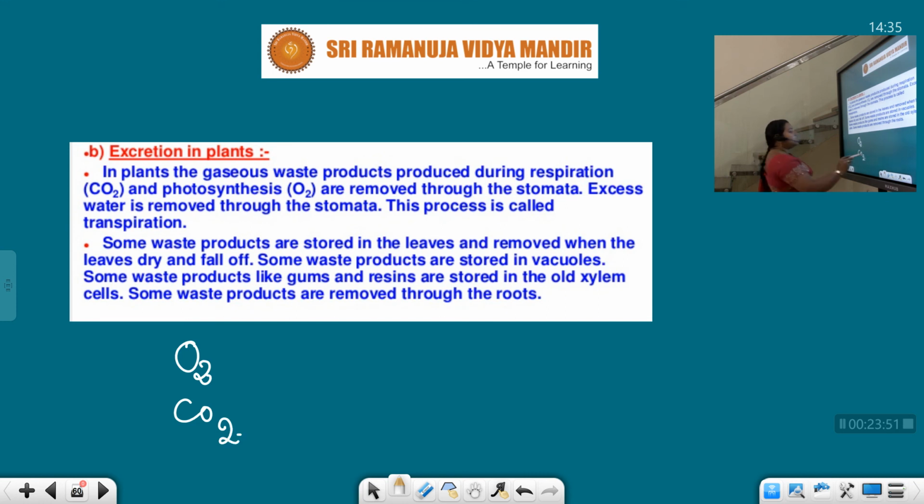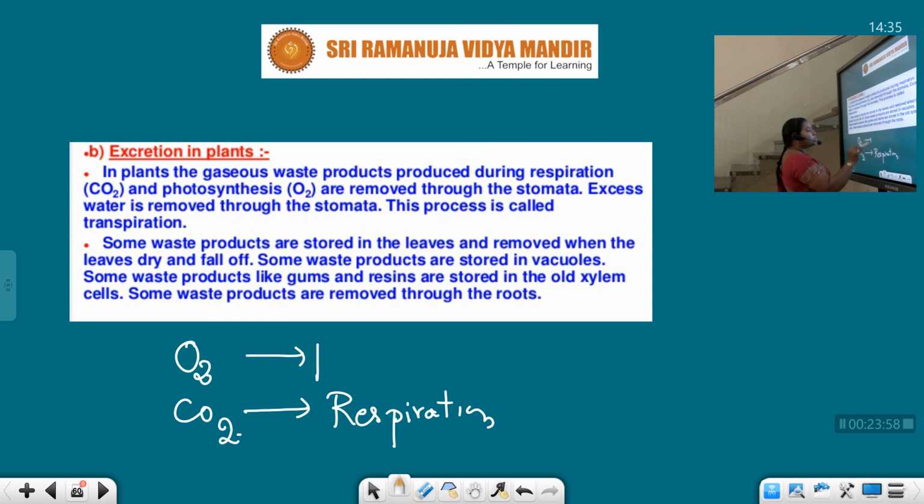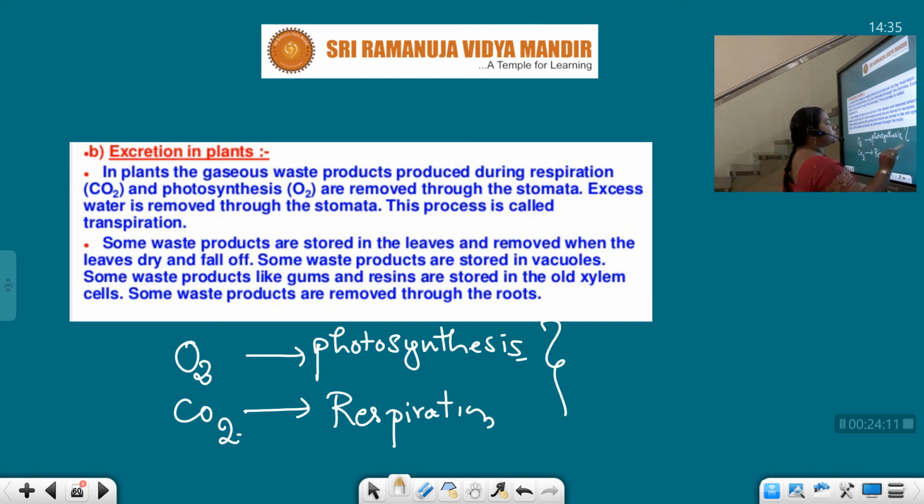Carbon dioxide is produced by means of respiration, whereas oxygen is produced by photosynthesis. These are removed through the stomata.